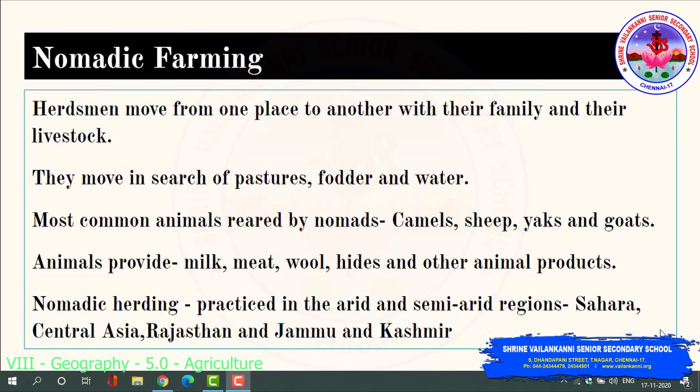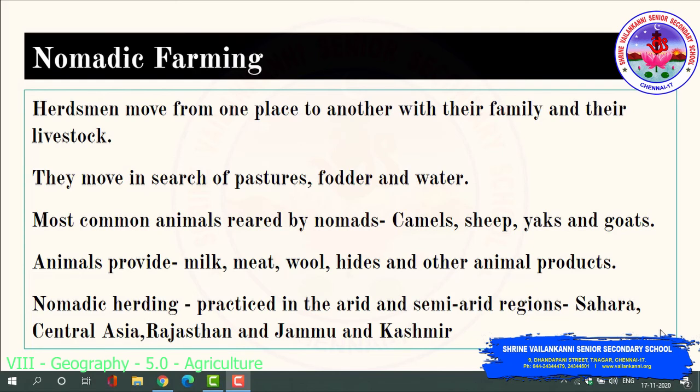The most common animals reared by the nomads are the camels, sheep, yaks and goats, and the animals provide milk, meat, wool, hides and other animal products. The nomadic herding is practiced in the arid and semi-arid regions like the Sahara, Central Asia and some parts of India, that is Rajasthan and Jammu and Kashmir.